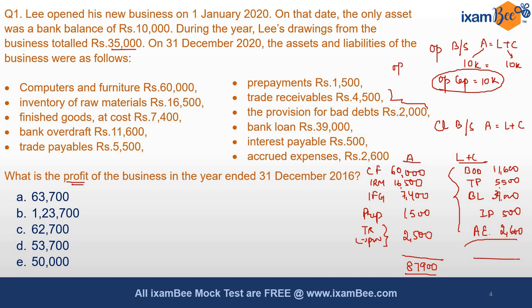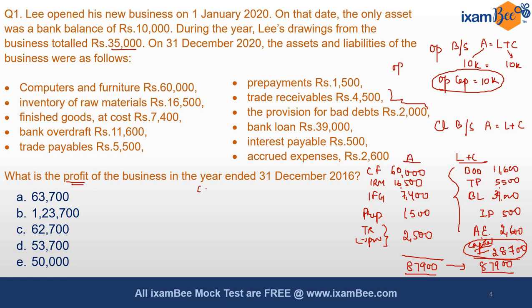Capital is missing here, so the balancing figure is logically presumed to be capital. The total should be 87,900 only because the balance sheet always matches if it is correct. So the balancing figure of capital will be 28,700.